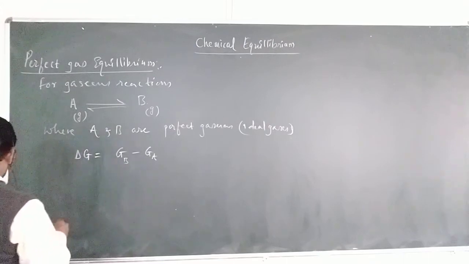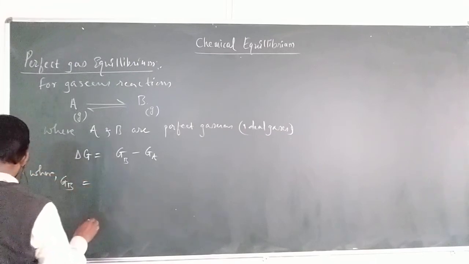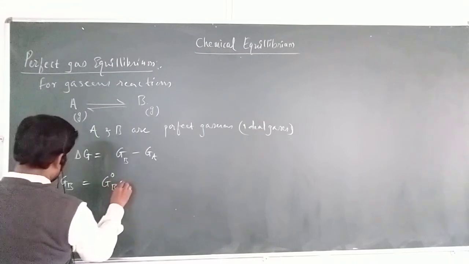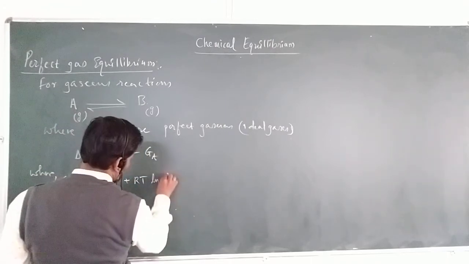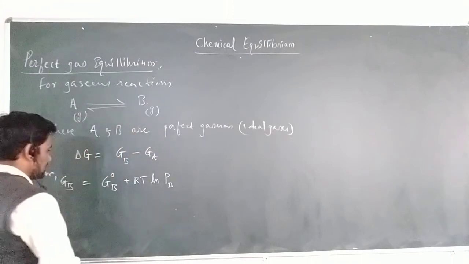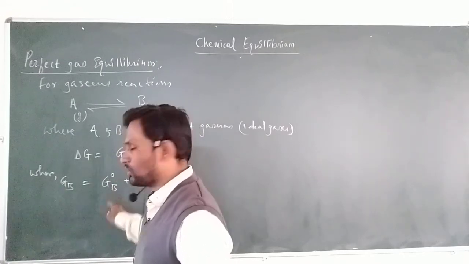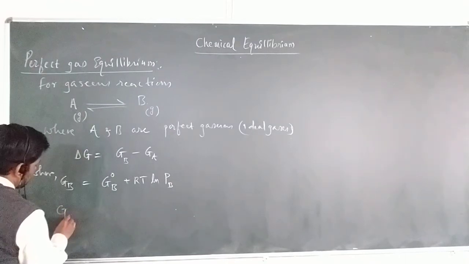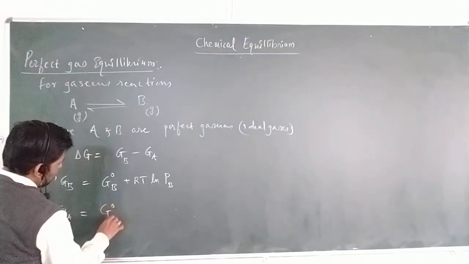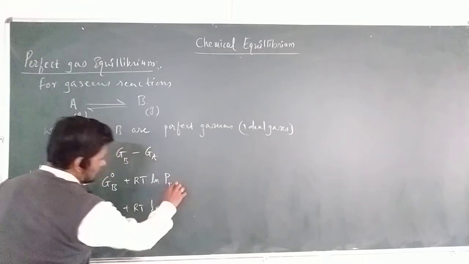Here we can write Gb equal to G naught B plus RT ln Pb. This G naught is the standard, absolute molar free energy. Likewise, Ga equals G naught A plus RT ln Pa.